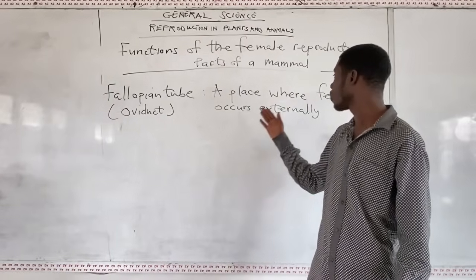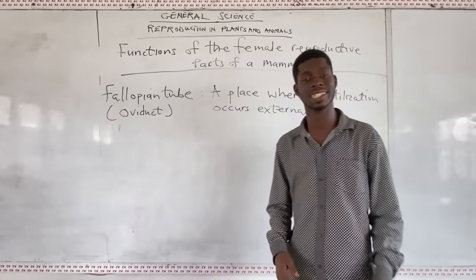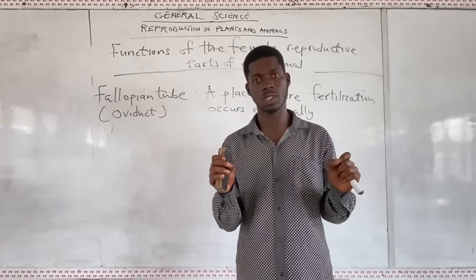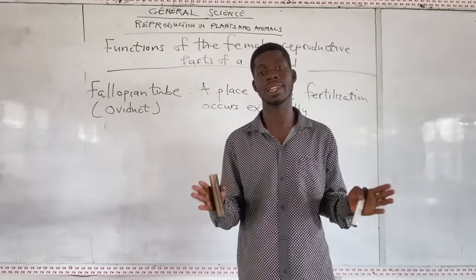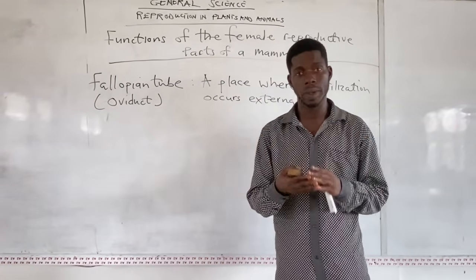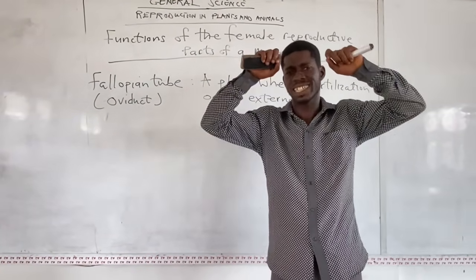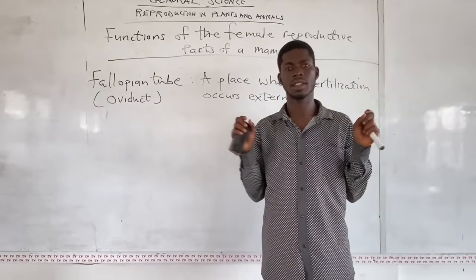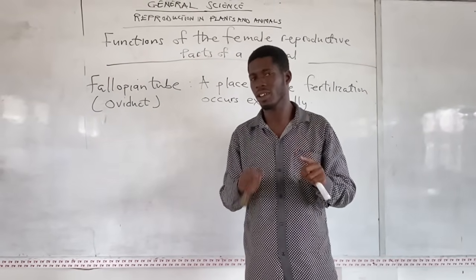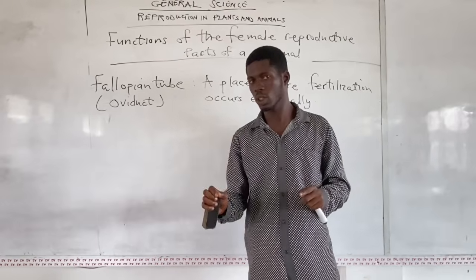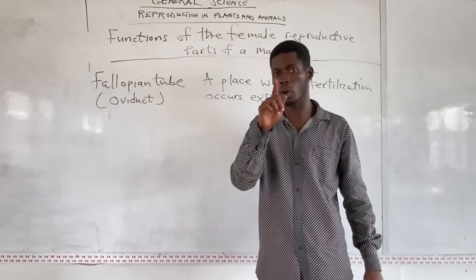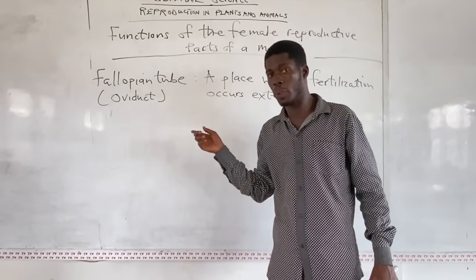It is a place where fertilization occurs. So it means that the fallopian tube is the place where fertilization first takes place. When the egg moves from the ovary, it moves towards the fallopian tube.